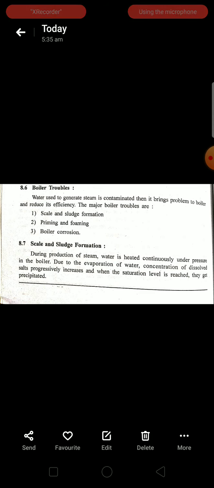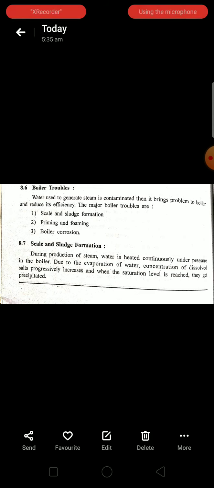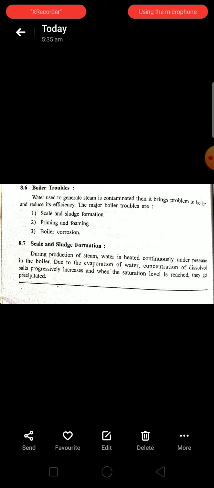What are the boiler troubles? The first one is scale and sludge formation. The second one is boiler corrosion. One more is priming and foaming, which is not there in your syllabus. Here, first we shall discuss the scale and sludge formation.